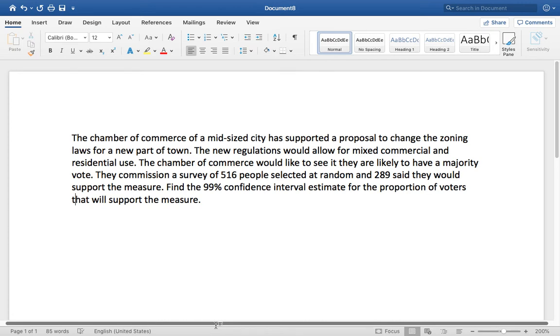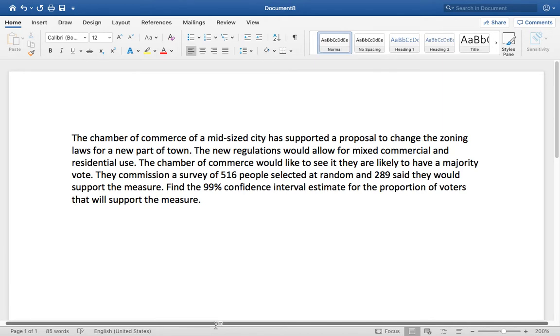Let's look at this example. The Chamber of Commerce of a mid-sized city has supported a proposal to change the zoning laws for a new part of town. The new regulations would allow for mixed commercial and residential use. The Chamber of Commerce would like to see if they are likely to have a majority vote.